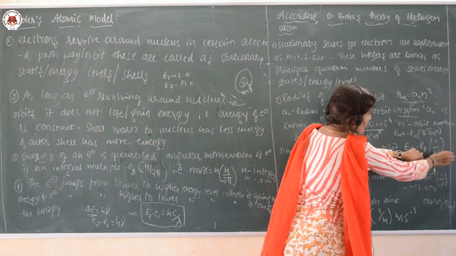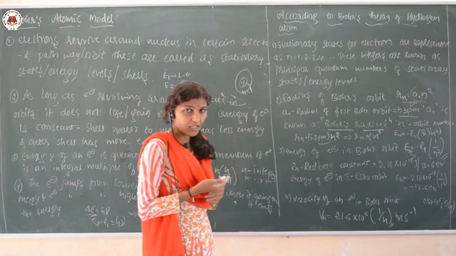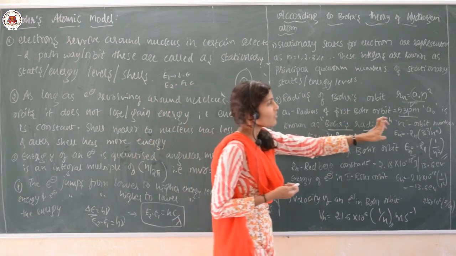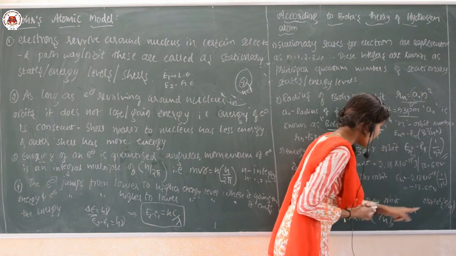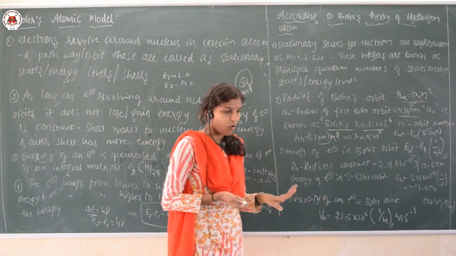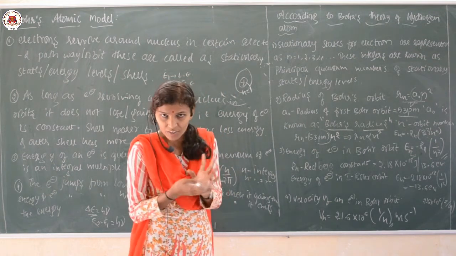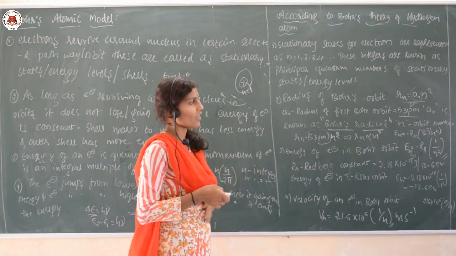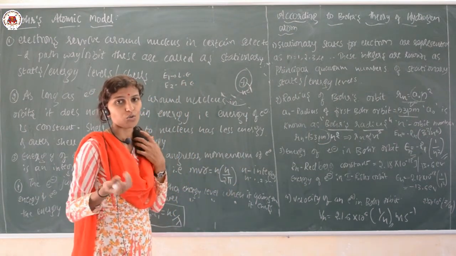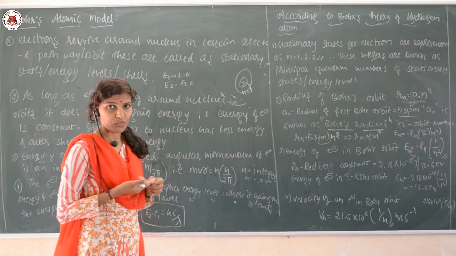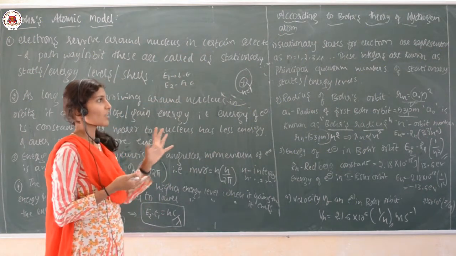If I am considering only hydrogen, you can go for the usual formula. But if I am applying it to hydrogen-like other elements, just introduce Z square in the case of the energy and Z in the case of the velocity. So, all these are the points which were given by the scientist Niels Bohr. These formulas are important for your numericals, and this is the theoretical part they are going to ask, such as: write the postulates of Bohr's atomic model. That question will be asked, and I hope it is clear.